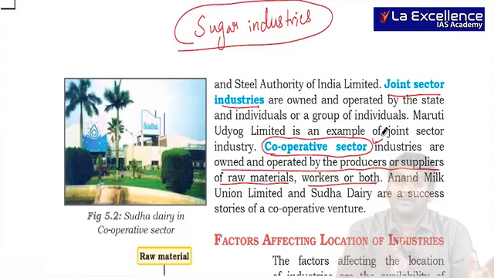It will be only in a particular season, and in that particular season, if you have the sugarcanes and if you want to open an industry at that time, any person who opens this industry throughout the year, he will be at loss in the remaining time. So the sugarcane farmers themselves come together and set up this cooperative sector so that it is beneficial for them and also it is easy for them to set up the industry. So cooperative sector is where the people who supply raw materials come together and set up.